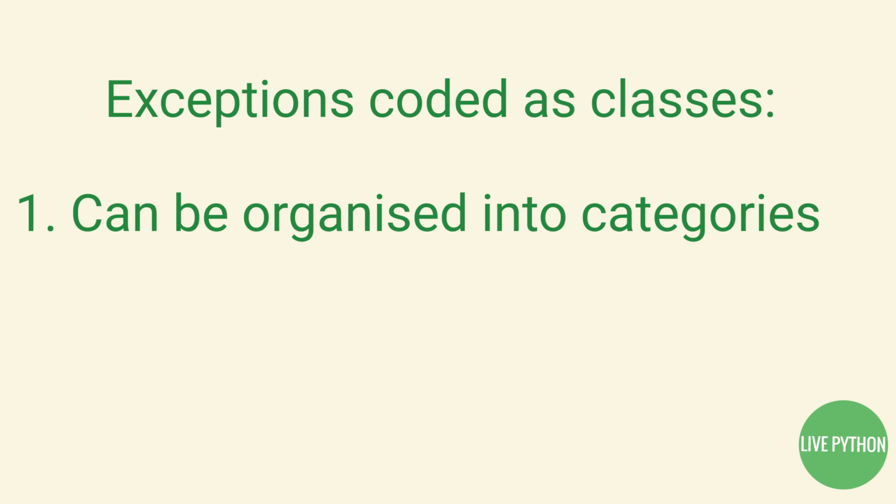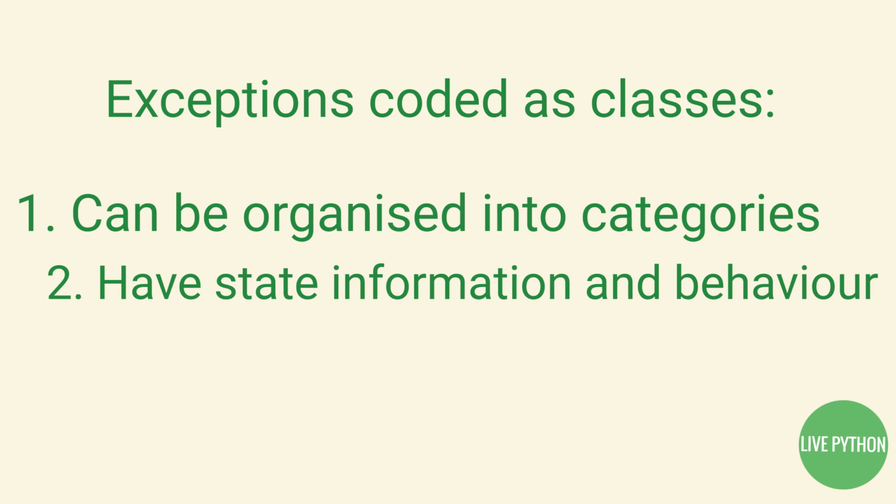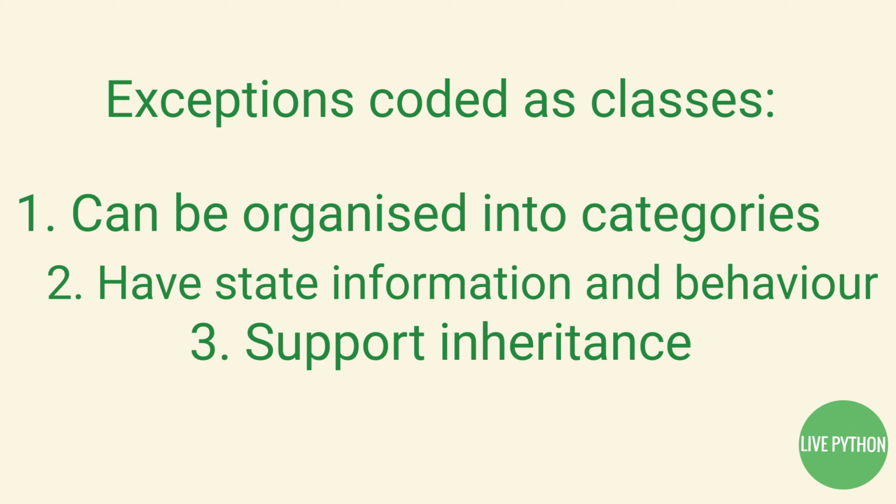They have state information and behavior. Context information and tools can be stored in exception classes, with instances having access to both attached state information and callable methods. They support inheritance. Class-based exceptions can participate in inheritance hierarchies to obtain and customize common behavior. For example, inherited display methods can provide a common look and feel for error messages. Because all exceptions have to inherit ultimately from BaseException, they start off with useful defaults for printing and state retention.